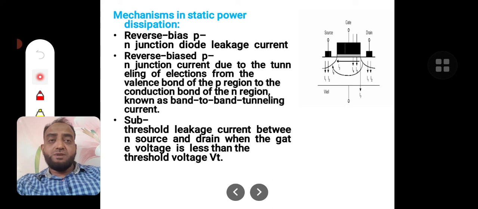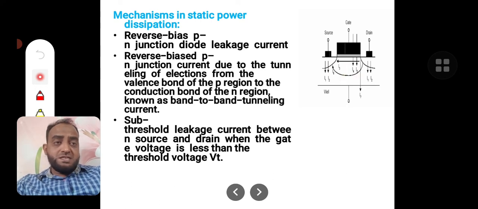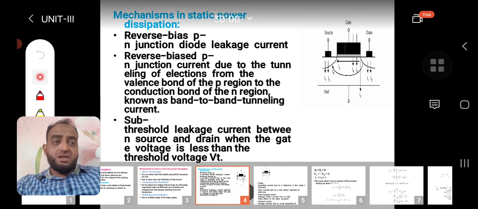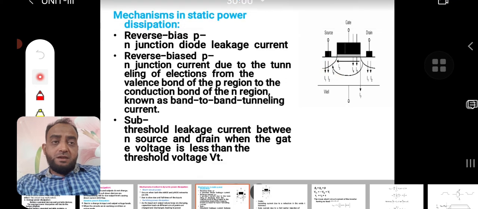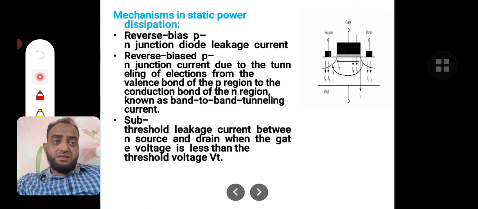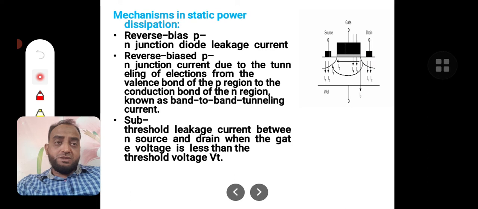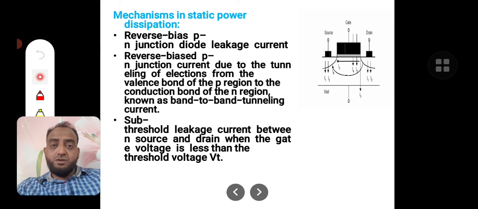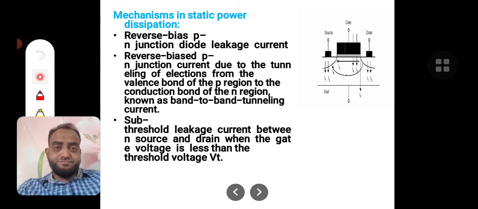The first one is reverse bias PN junction diode leakage current. Consider that this substrate is a P substrate, and definitely these diffusions, source and drain, will be of N type. N type and P type together form a PN junction. If the N type is connected to a positive supply and the P type is connected to ground, that is reverse bias. Every reverse bias diode will have some leakage current. That current is called reverse bias PN junction leakage current. Got my point?